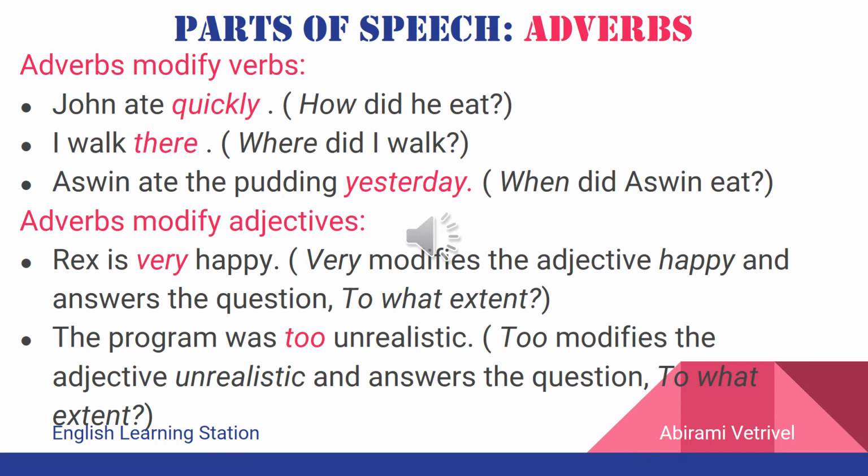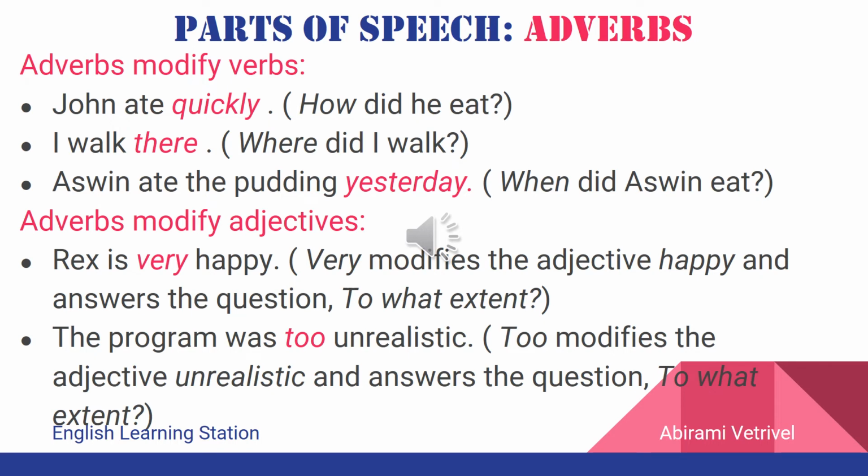Ashwin ate the pudding yesterday. So in this sentence, ate is the verb. When did Ashwin eat? The answer is yesterday, adverb of time. So when it answers the question how, where, when, to what extent, etc., the answer that we get is nothing but the adverb of the sentence.